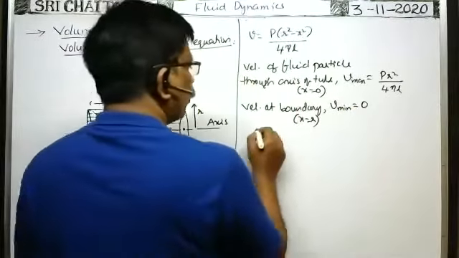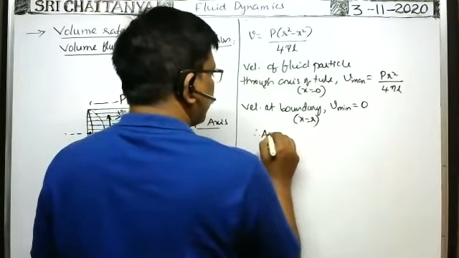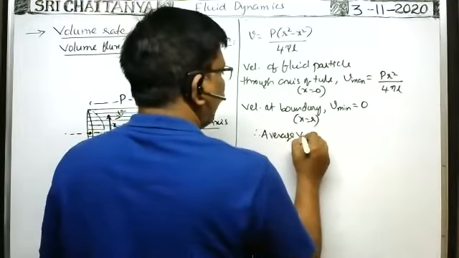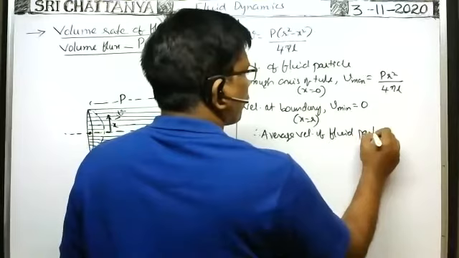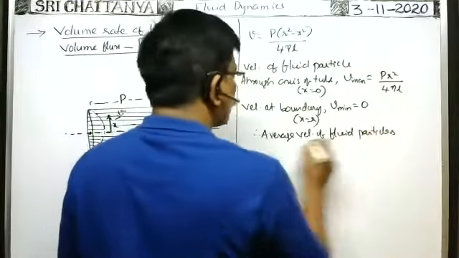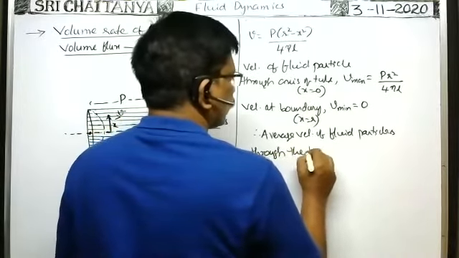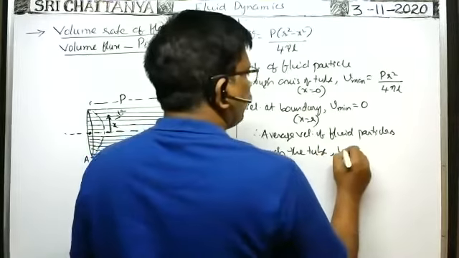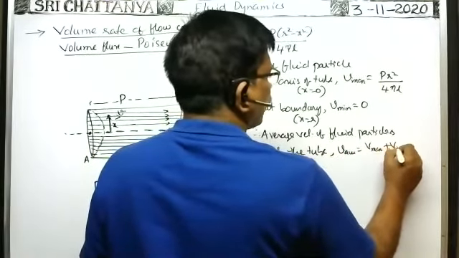Therefore, what is the average velocity? The average velocity of the fluid particle through the tube is very, very important. V average is equal to maximum velocity plus minimum velocity by 2.